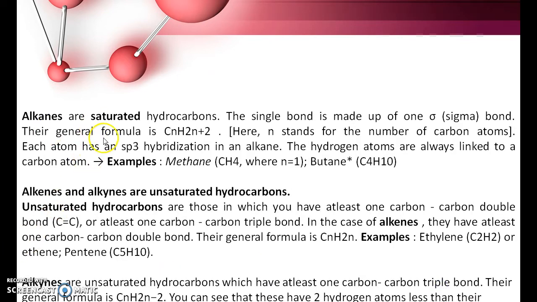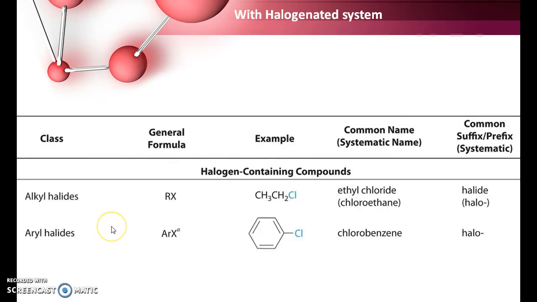Alkanes are single bonded carbons, that is sp3 hybridized, alkenes are double bonded carbons, that is sp2 hybridized, and alkynes are triple bonded carbons, that is sp hybridized. Normally the sp hybridized carbon has a more electronegative character than sp2 and sp3, and aromatics are also sp2 hybridized, since they are also made up of double bonded carbons. And this is the halogenated compounds, that is alkyl halides and aryl halides.